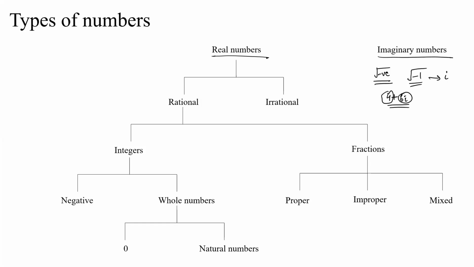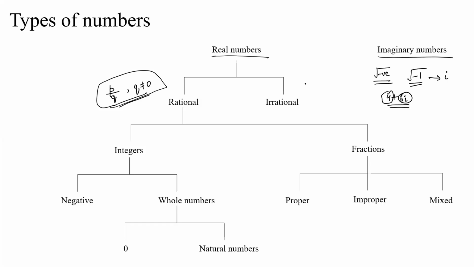Real numbers are those numbers which are not imaginary. They have some significance, and real numbers can be further divided into rational and irrational numbers. Now, what do we mean by rational numbers? Any number that can be denoted in the form p by q, where q is not equal to 0, is known as a rational number. All the other numbers that cannot be denoted in this form are irrational.